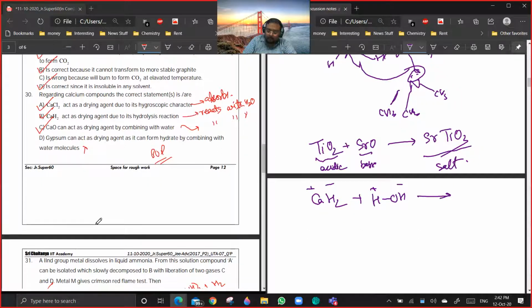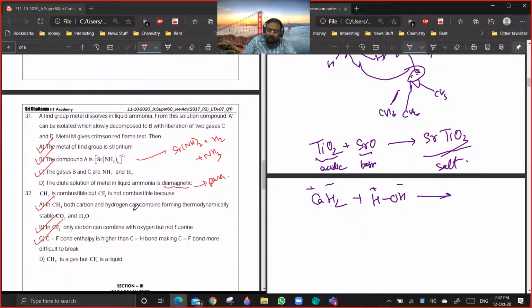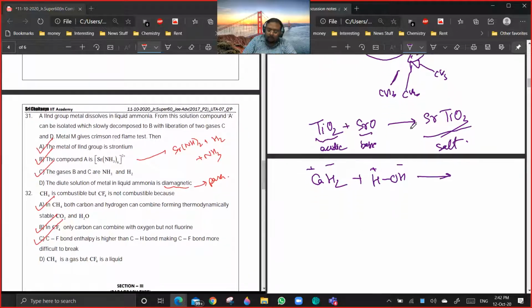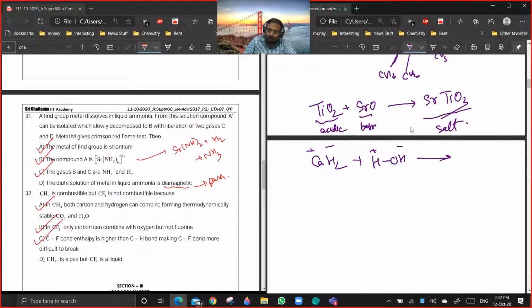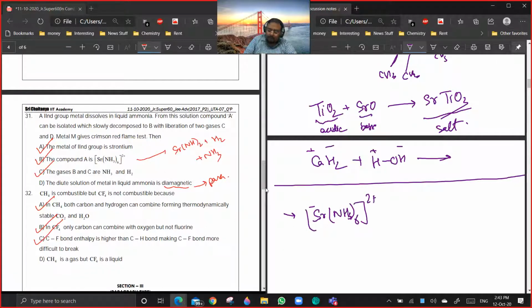Okay, 31st. Yeah, this reaction is something like this. The reaction forms solution, compound A. Now you see I have told you that you get ammoniates. Okay, like this.